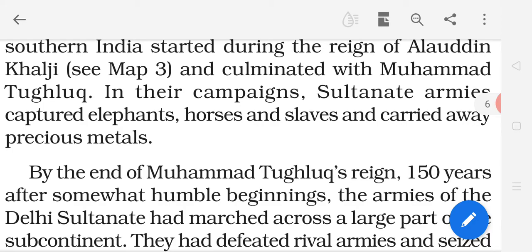So in their campaigns, Sultanate armies captured, Sultanate armies controlled. What does capture mean? Taken by force, controlled by force: elephants, horses and slaves, and carried away precious metals.